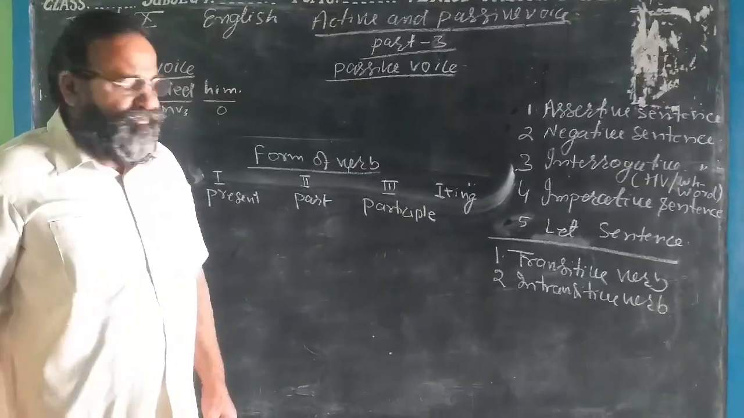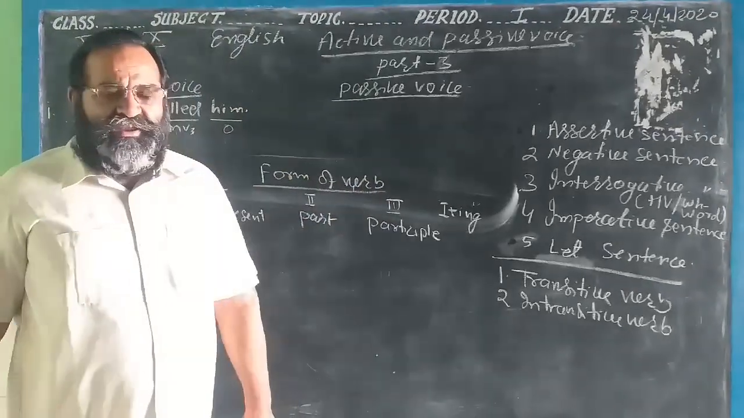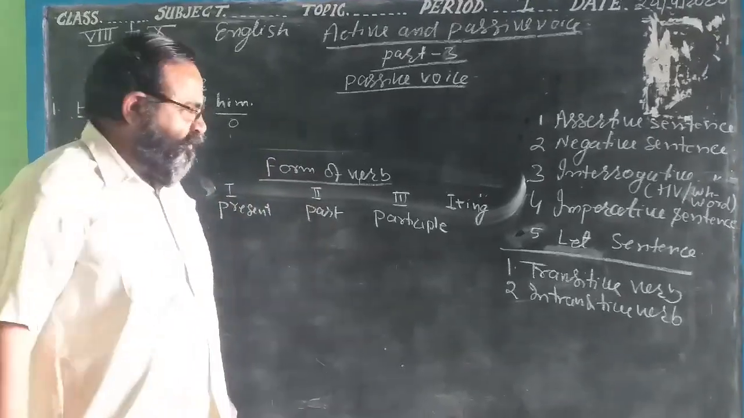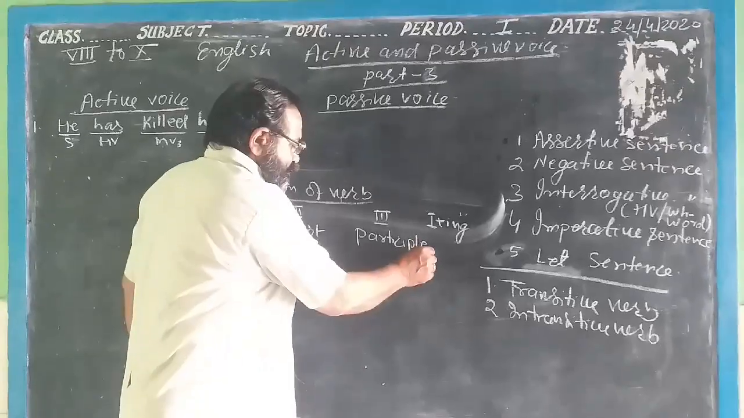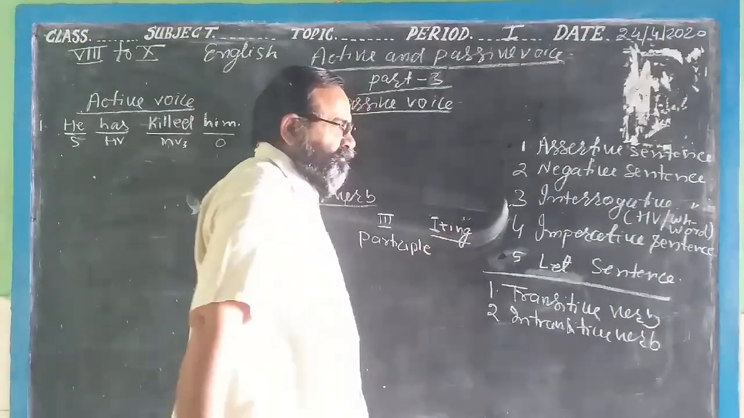This is the third form. This is participle. Either the work has been done in the past, or in the future and present, or it is going to be done. So this is called participle. Now the first form plus ing.